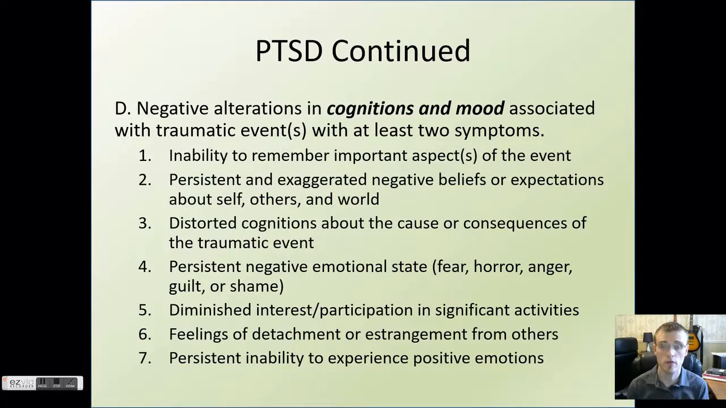Inability to remember important aspects of the event, so this could be a form of memory blockage as well. Persistent and exaggerated negative beliefs or expectations about self, others, and world. Distorted cognitions about the cause or consequences of the traumatic event. When we look at symptoms 2 and 3, we see a theme developing where someone who has been in PTSD may be experiencing a lot of blame or shame or beliefs that they were somehow to blame for the trauma itself.